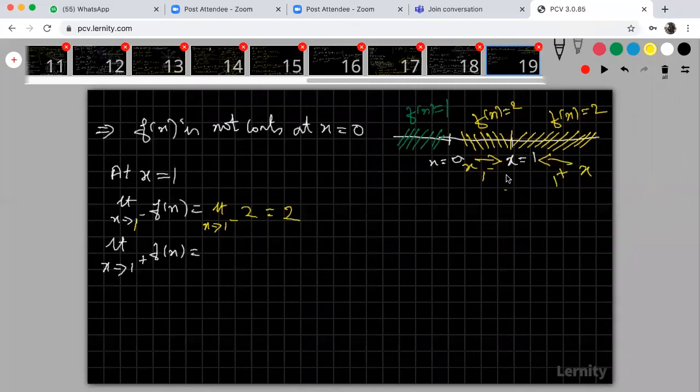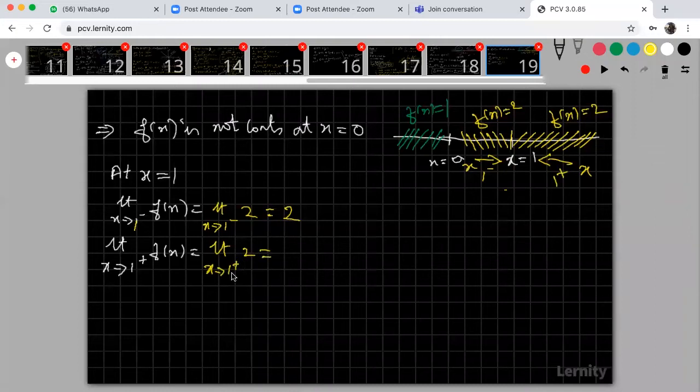Please try to understand, this plus and minus denotes that I am taking the values of x less than 1, below x is equal to 1, or above x is equal to 1. Above, I am decreasing the x values; below, I am increasing the x values. That is the meaning. So when above x is equal to 1, I'm going to take some x value like 3 or 2 or 1.5 or 1.9, 1.2. What is my f of x? For 1 plus, my f of x is again 2.